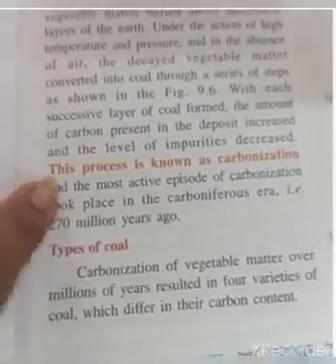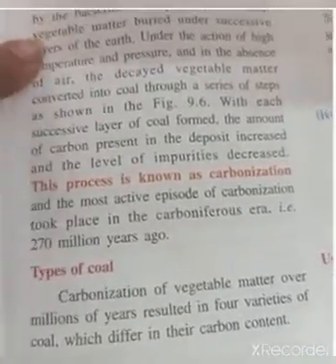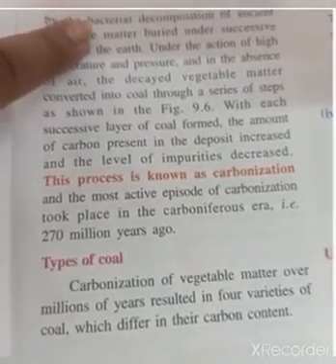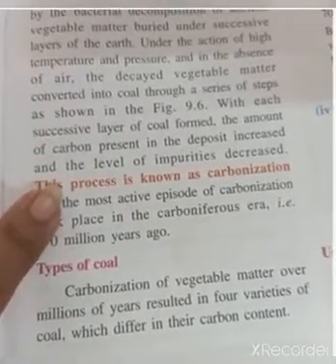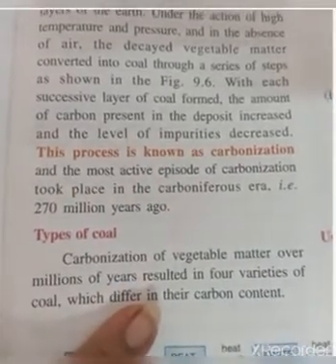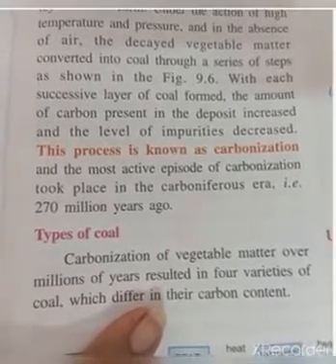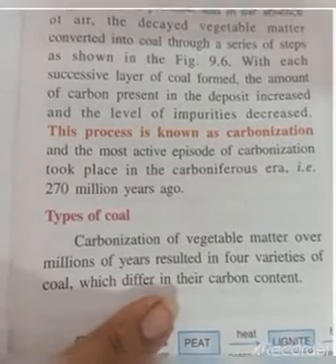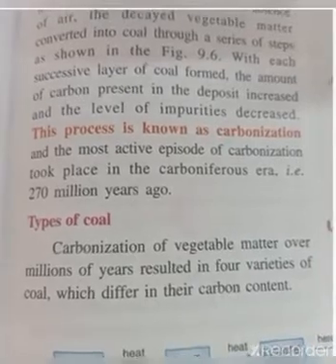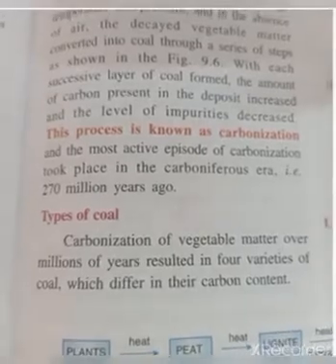Now what is this process called? Carbonization. That means the process of turning vegetable matter or buried piled-up matter, with the help of bacterial decomposition, into piles of carbon under the earth's surface is known as carbonization. And the most active episode of carbonization is the Carboniferous era. Now the Carboniferous era is what? The coal era, where people used coal as the chief source of cooking and other uses, either in burning or in cooking, etc.